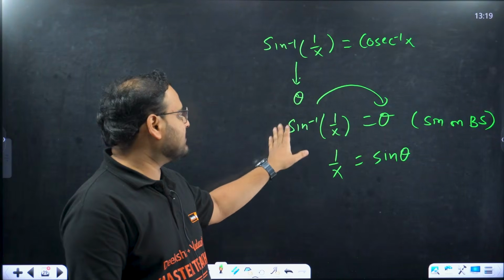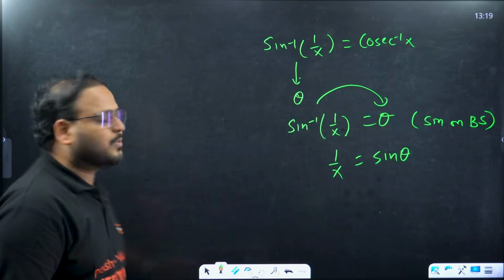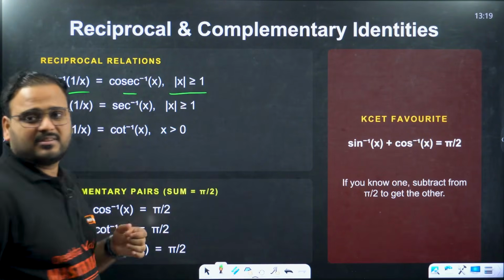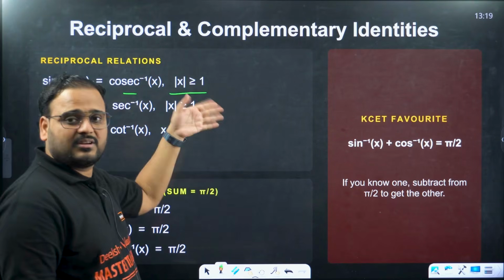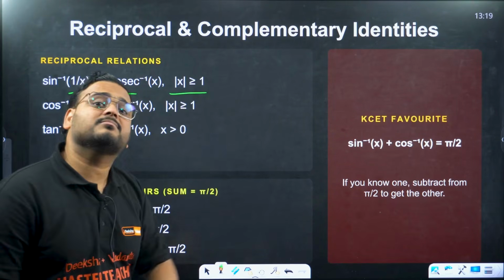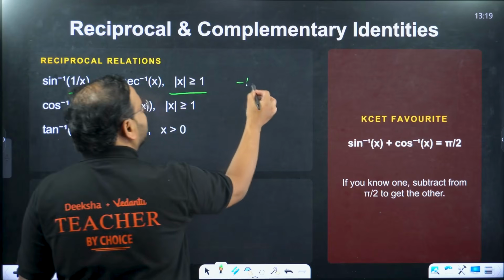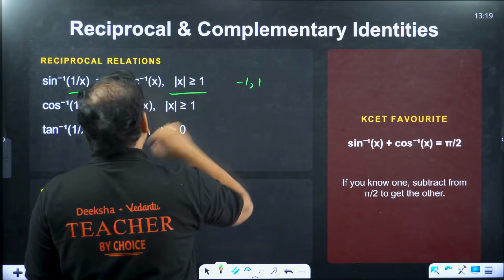When you do that, it becomes sin of sin inverse, and that is going to be simply 1 by x, because you can check over here the condition is noted. So this is for 1. That means the angle will be minus pi by 2 to pi by 2. This means minus 1 to 1. No, this is for the cosec side.